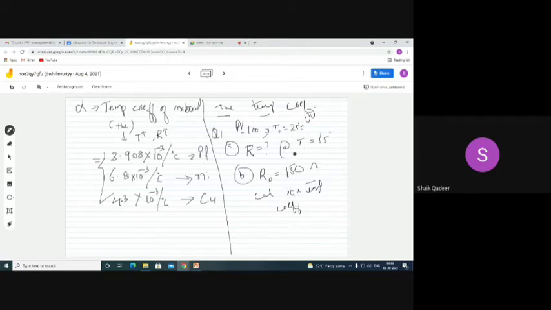In A, please write down alpha is equal to 3.908 into 10 to the power minus 3 per degree C.